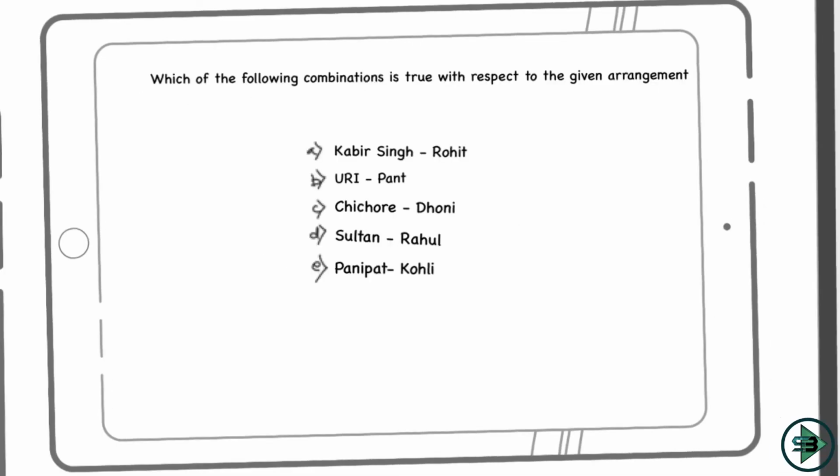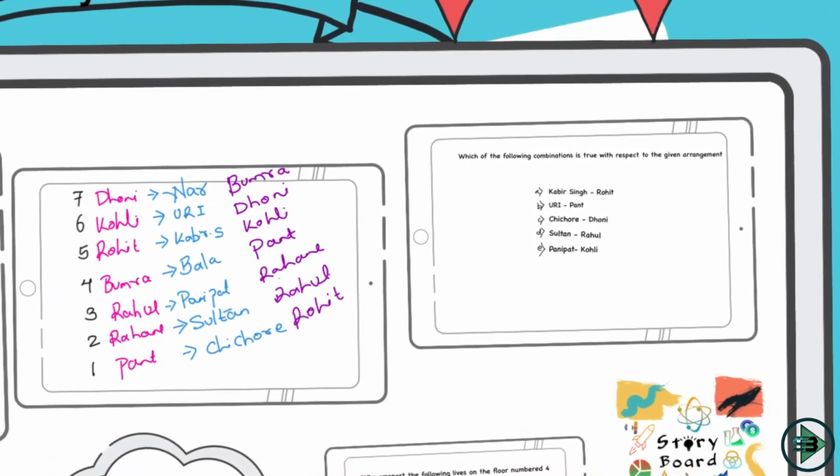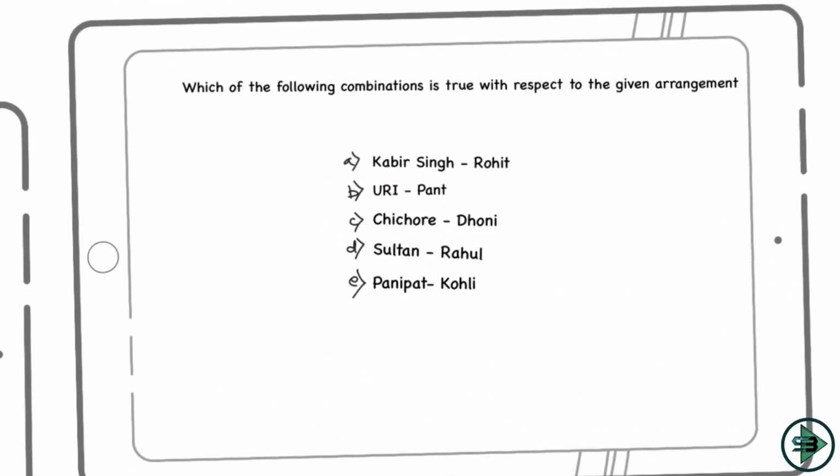We come to the last question of the puzzle, which asks which of the following combinations is true with respect to the arrangement. I have been given combinations of a player and the movie that the player is watching, and I have to check which of them is correct. So let's come to our solution. Kabir Singh, Rohit: yes, the first option is correct. Just to cross-check: Uri, Pant, no, incorrect. Chichore, Dhoni, no, incorrect. Dhoni is War. Sultan, Rahul, no, Rahul is Panipat. And Kohli, no, Kohli is Uri. So all the rest of the 4 are incorrect. The first option, Kabir Singh, is correct, and that is my answer.